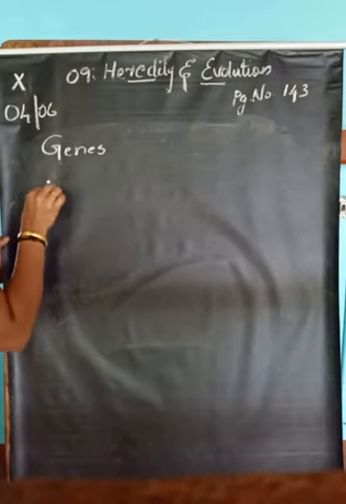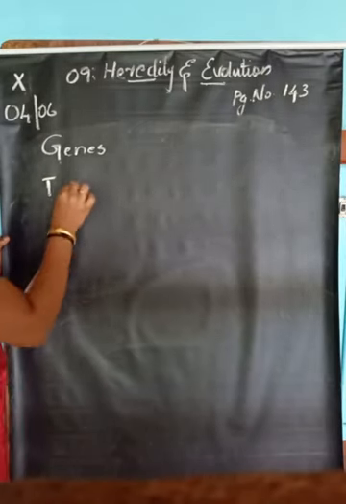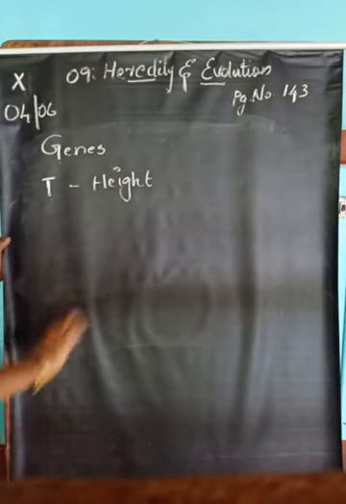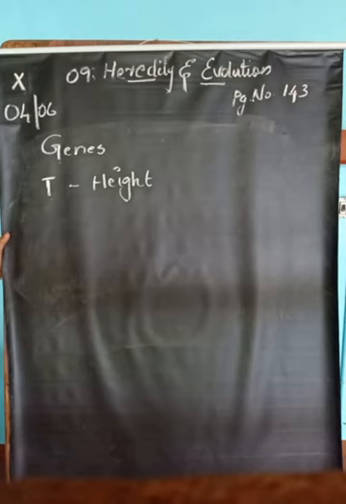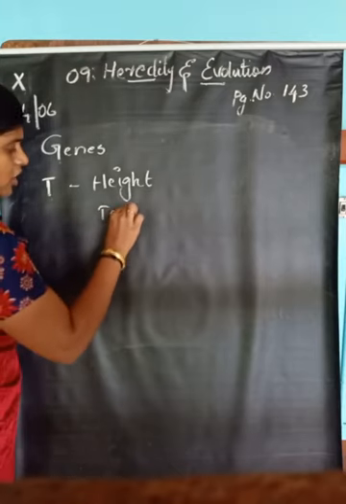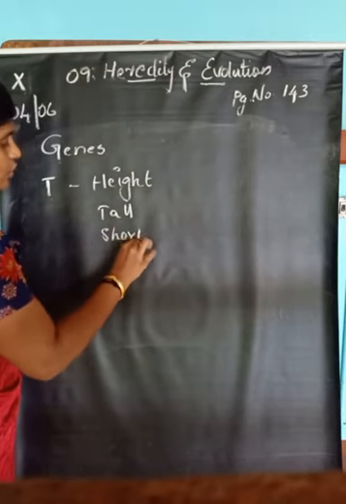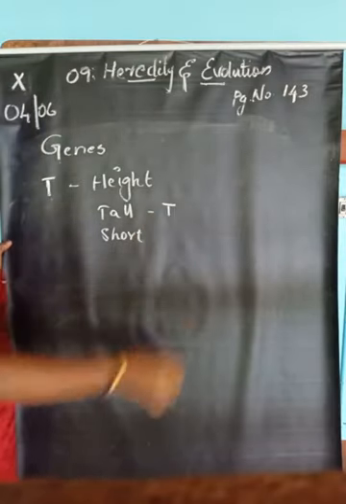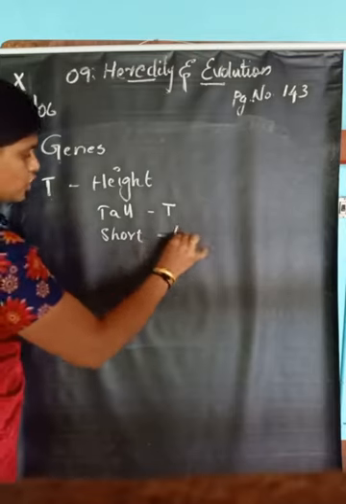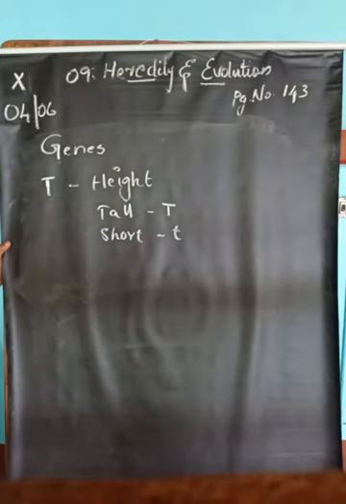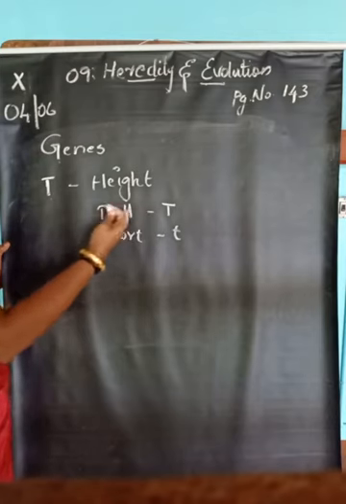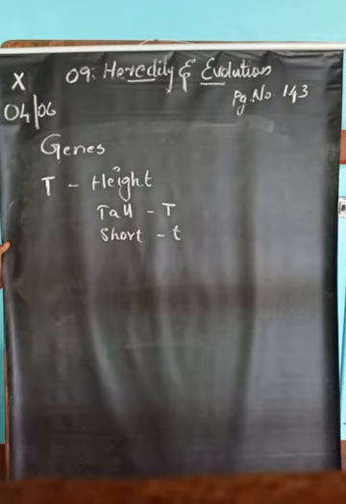we will use capital letter T for the character height. Height has two extremes, tall and short. For tallness, we will use capital T. For shortness, we will use small t. You will know why we are using capital T for tallness and small t for shortness. You will see.